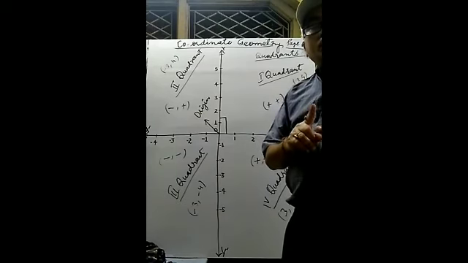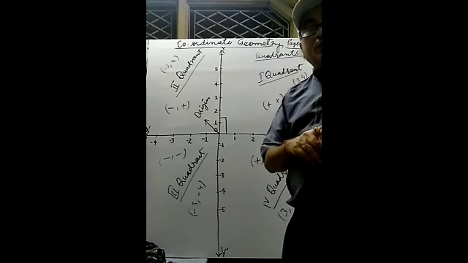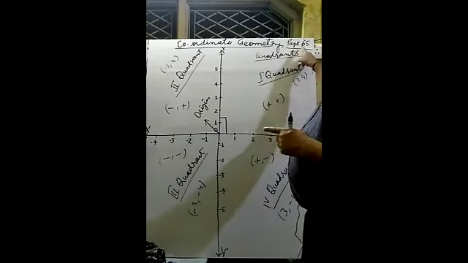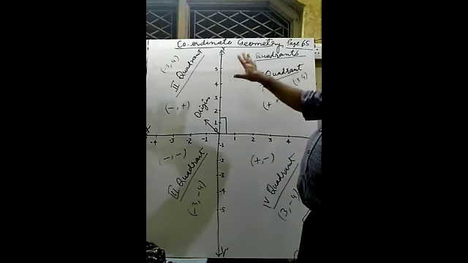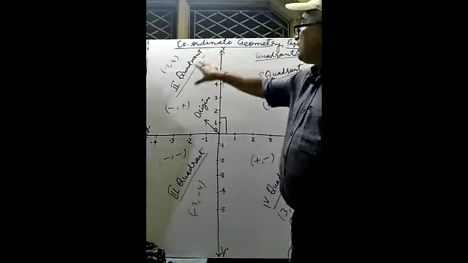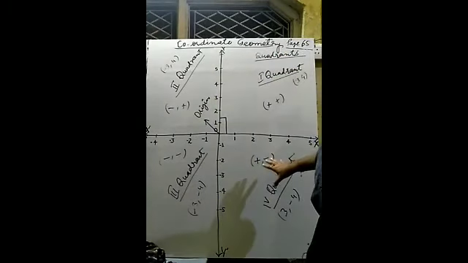Once again, pay your attention here. Lend your ears and follow. What to do? You will go to page number 65 of the NCERT book. The summary of this chapter is given. You will note down this summary on the very first page. After that, you will sketch this diagram, and there you will represent all those points which are discussed here. In the same way, it will be done on the second page. Later on, I will tell what to do.